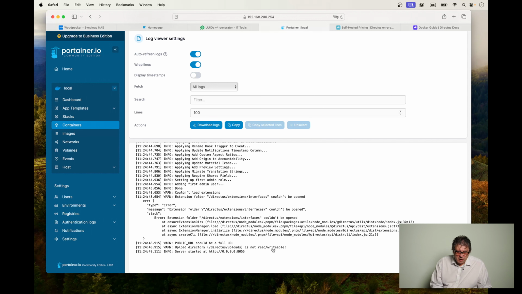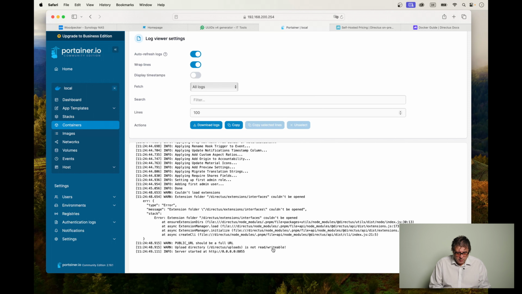And this applies to basically all the subfolders which we just created. This is a little bit of a niggle on Synology because they have a way of supplying permissions on their shared folders, which is not always compatible with all containers.